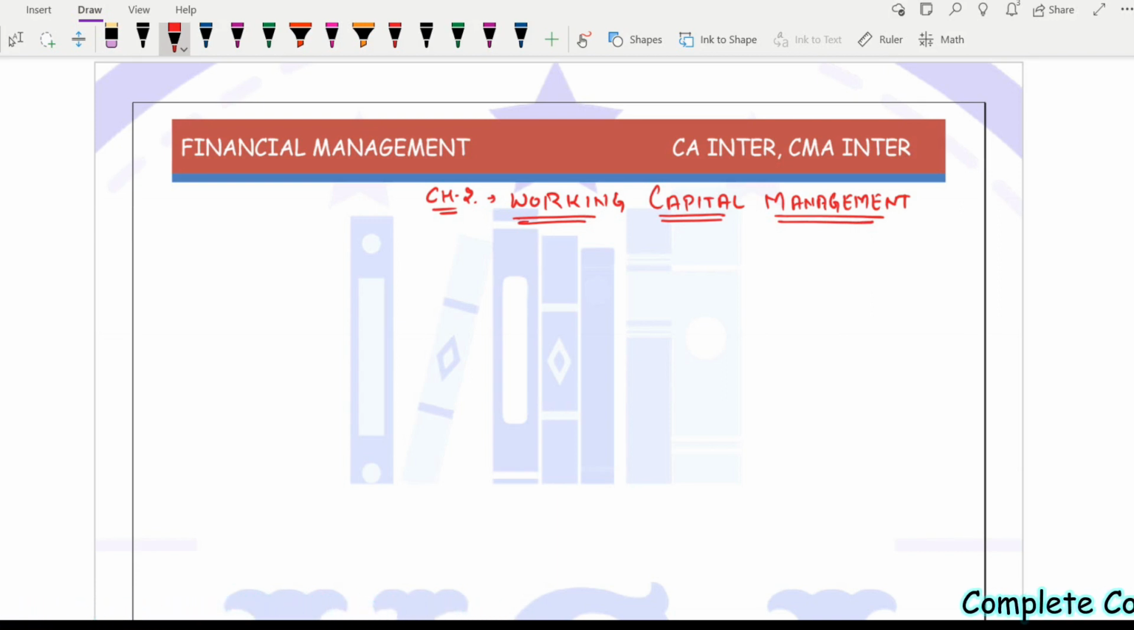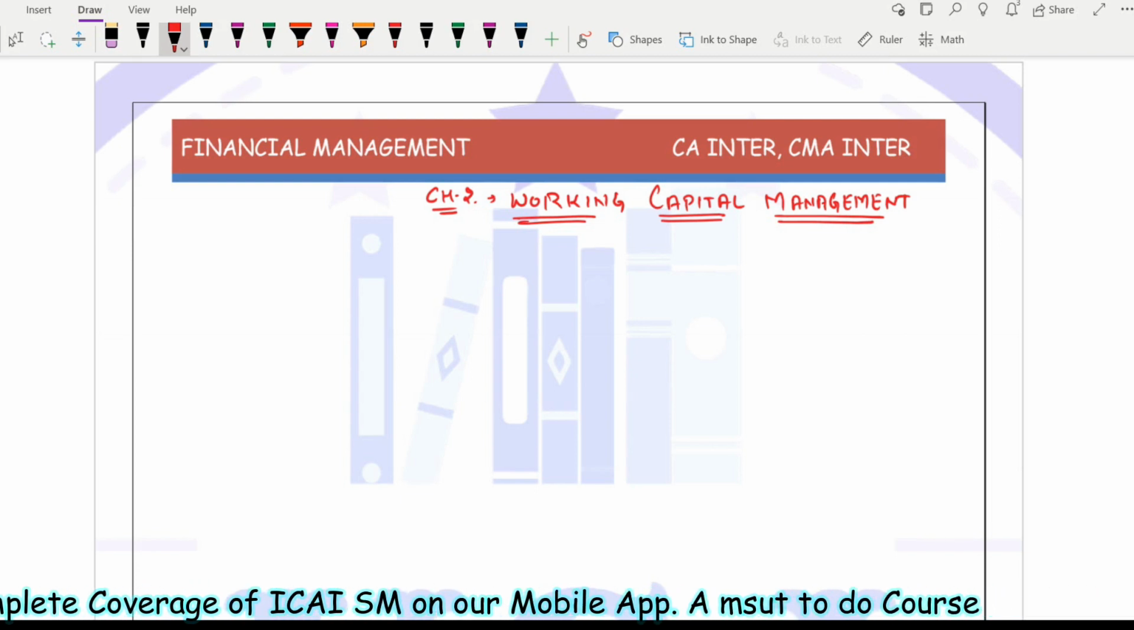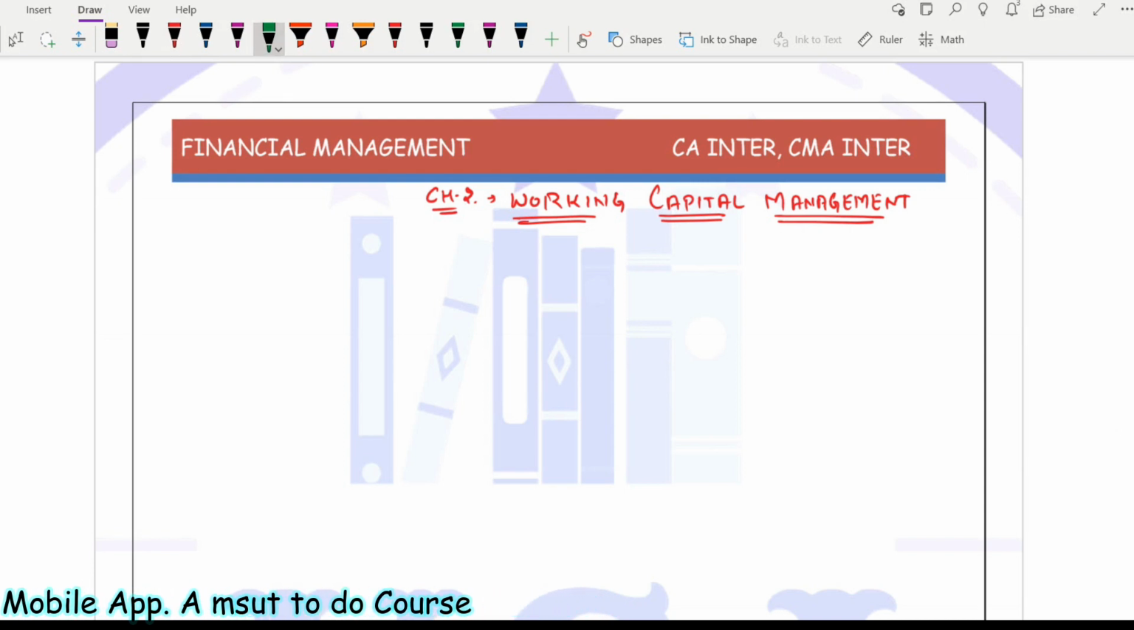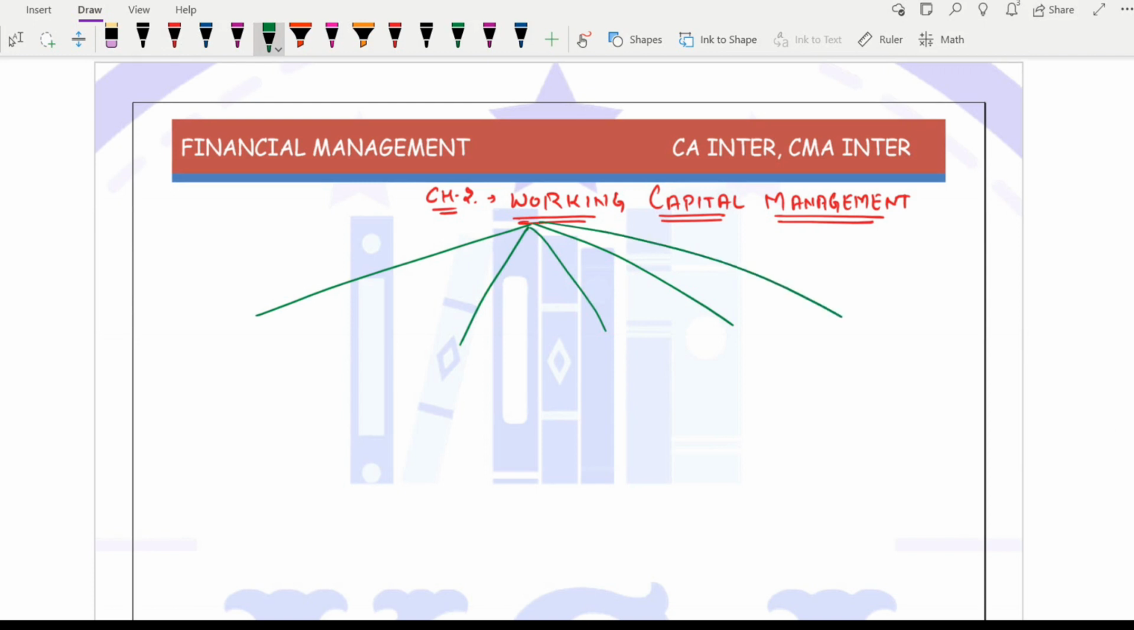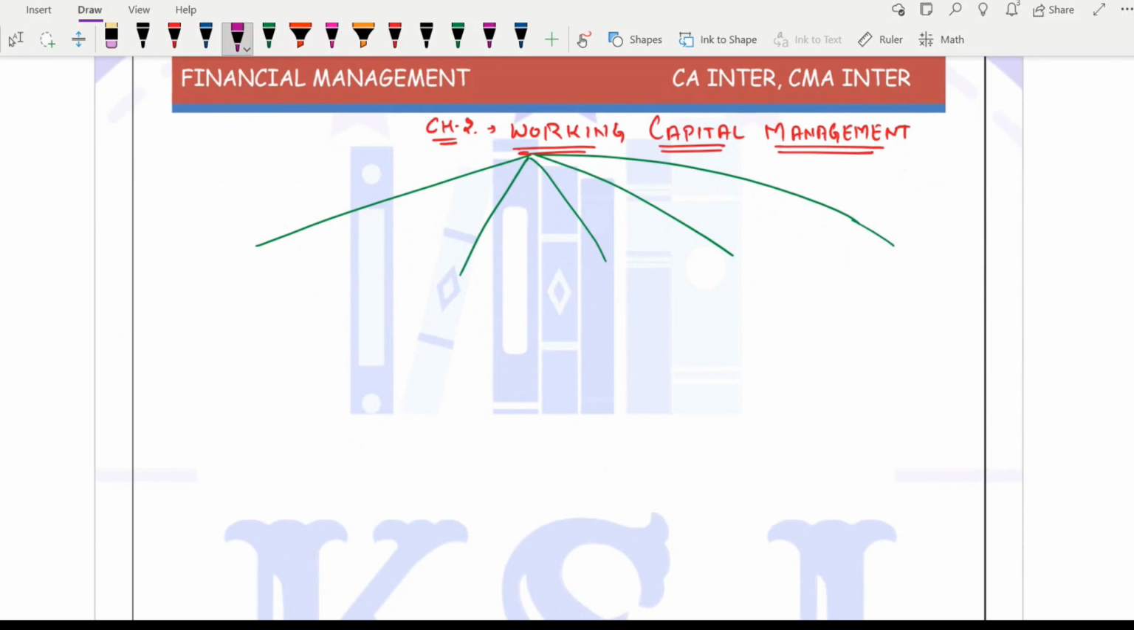Now, coming to this chapter, working capital management, this chapter is divided into multiple components, right? What are the various parts of this chapter? We will see, and we'll discuss how we are going to proceed with that, that how we are going to cover all the topics. So the first part of it is estimation of working capital.